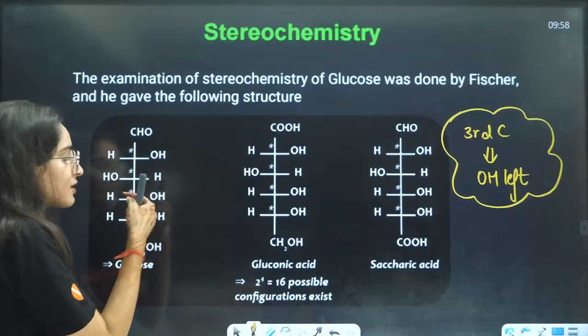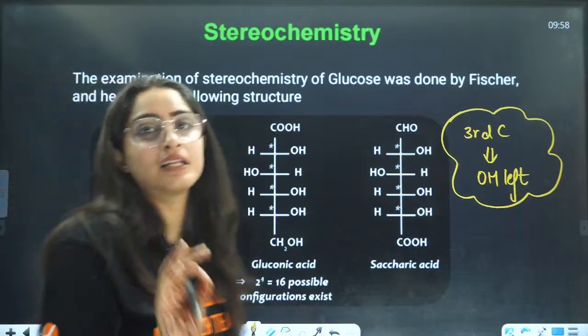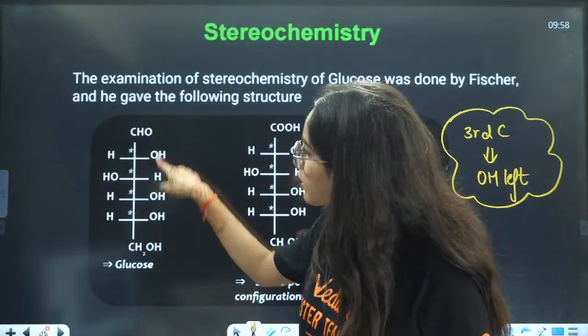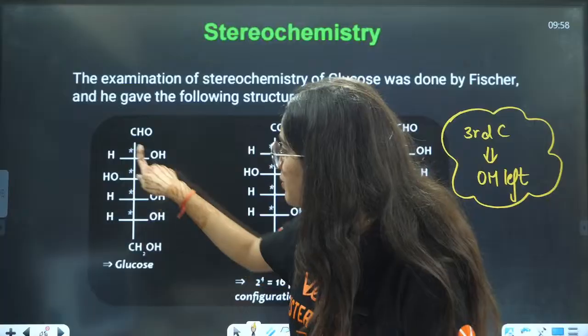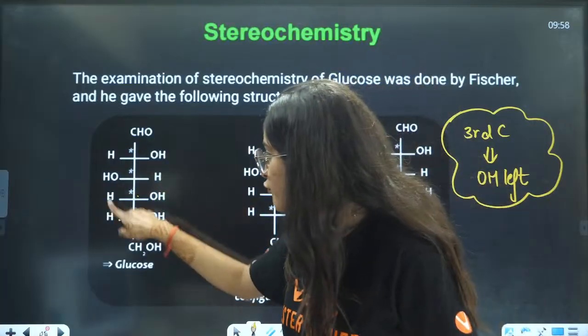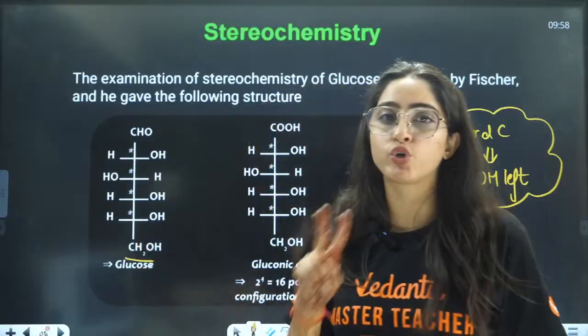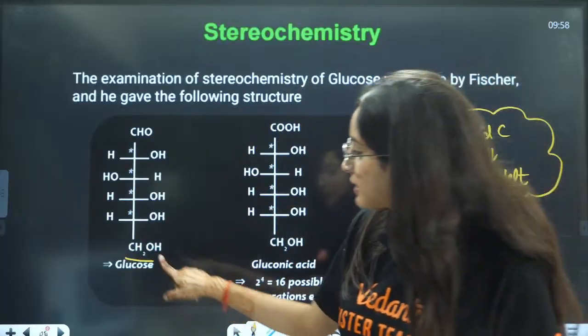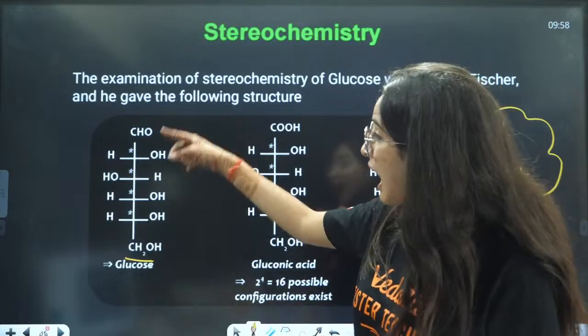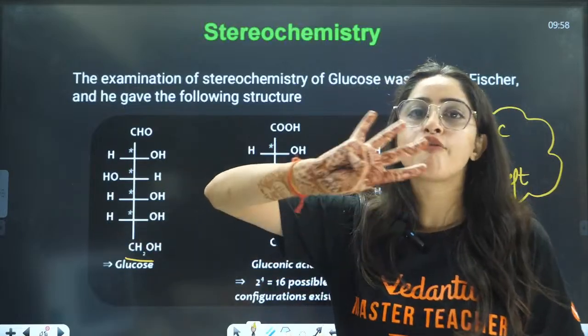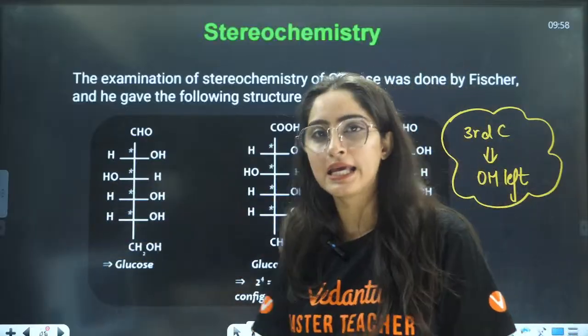Now, ma'am, what is this star mentioned here? These stars are chiral carbons, because in this carbon 4 groups are different, this carbon also 4 groups are different, here also, and here also. But in the last one, you have 2 same hydrogens, that is why this is not chiral. So in the glucose structure, you have 4 chiral carbons present.